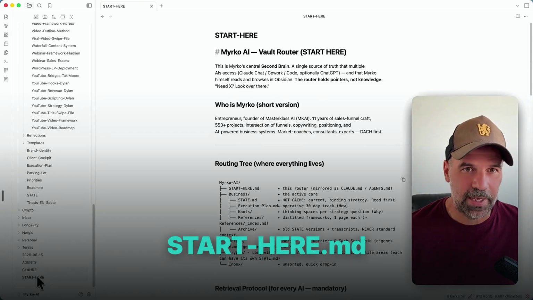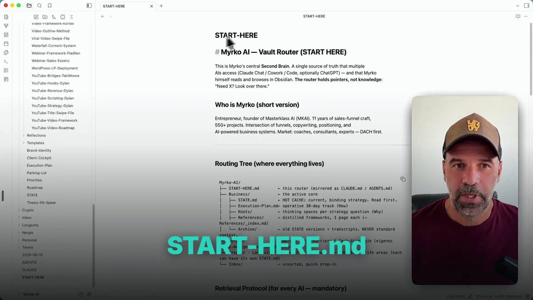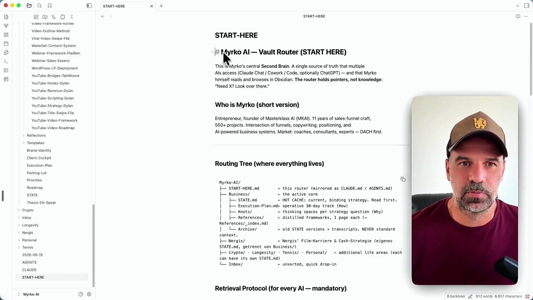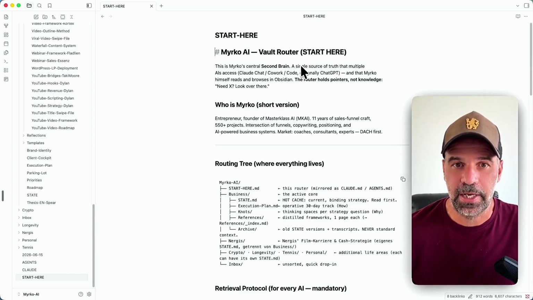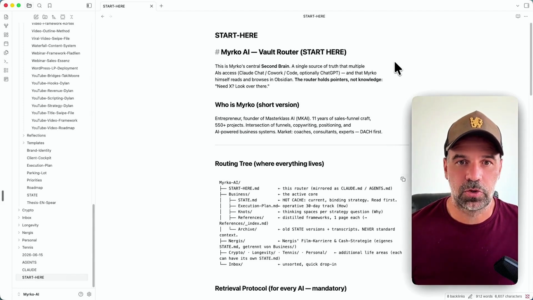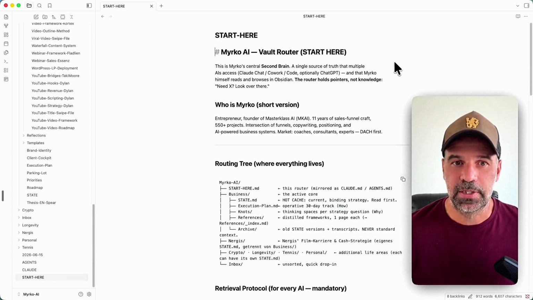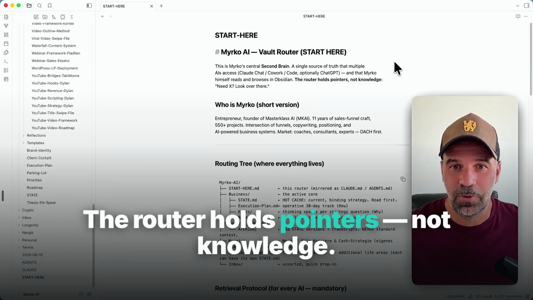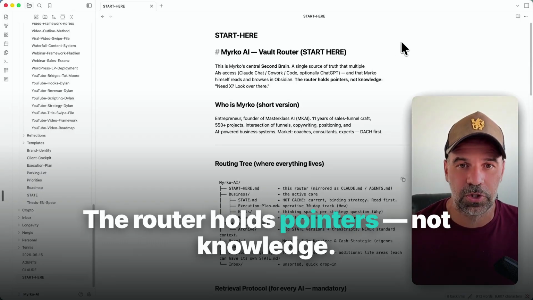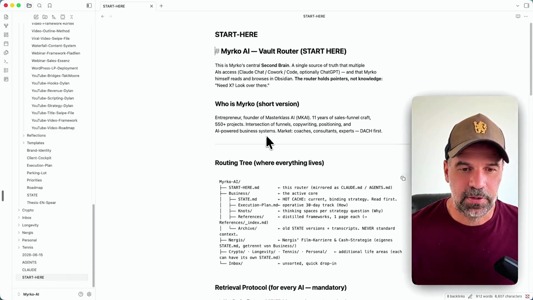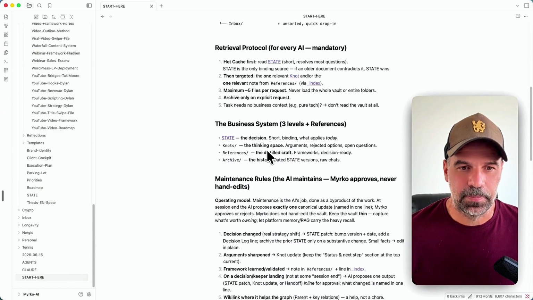The other one is a start here node, and this is one that your AI will read. It basically tells you Mirko AI Vault Router start here. This is Mirko's central second brain, a single source of truth that multiple AIs access, Claude Chat, Claude Code, optionally ChatGPT, and so on. And that Mirko himself reads and browses in Obsidian. The router holds pointers and not knowledge. Right, so the knowledge is in the files. So this is basically how it is set up, right?